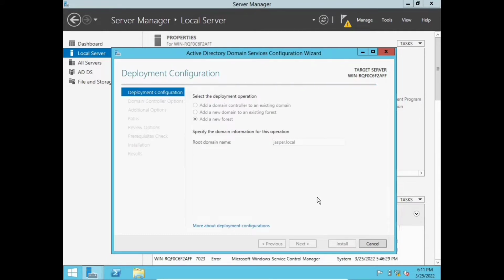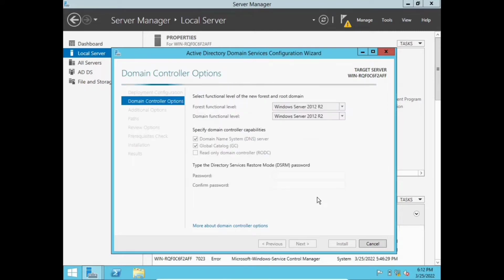I need to wait a little bit to navigate to the additional options.